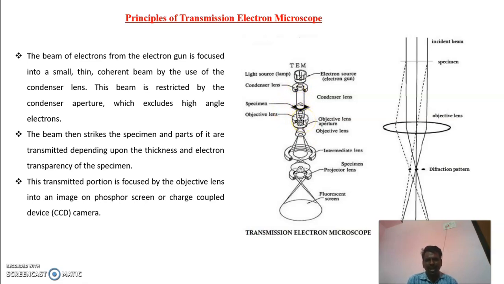The transmitted electrons are focused by the objective lens, and the objective aperture is used to filter the highly diffracted electrons and enhance the contrast of the transmitted electron beam, and it gives the image. That image then goes down to the phosphor screen, which generates light. The dark area of the phosphor screen corresponds to fewer transmitted electrons, and the lighter area corresponds to highly transmitted electrons. This is the working principle.